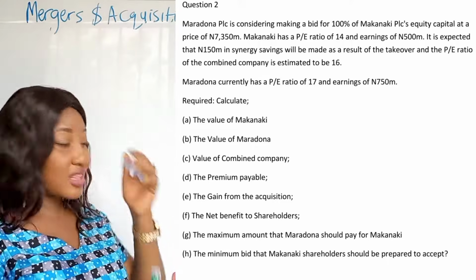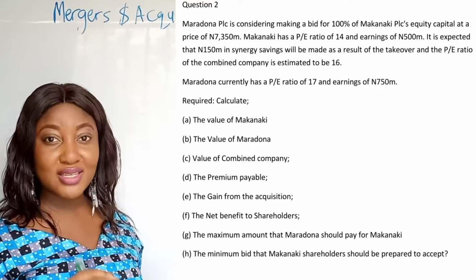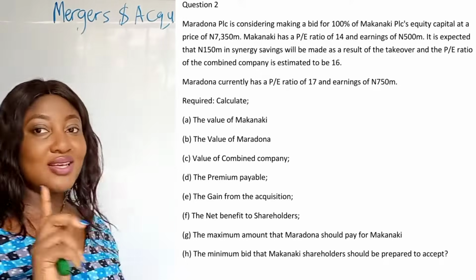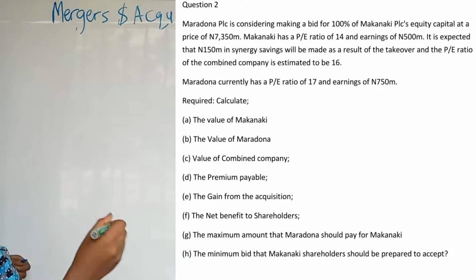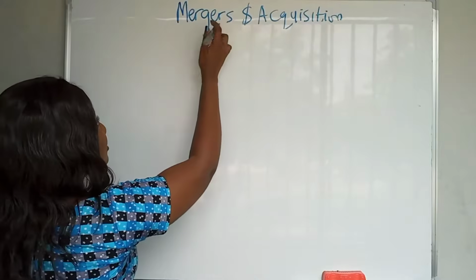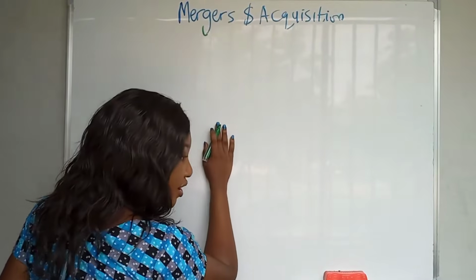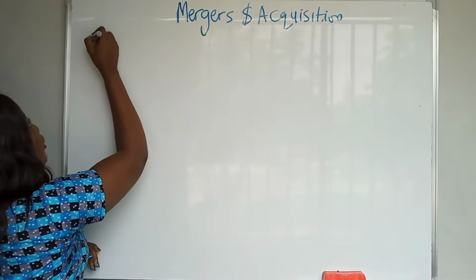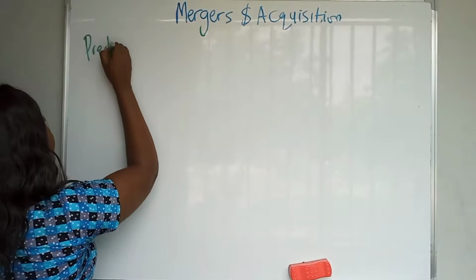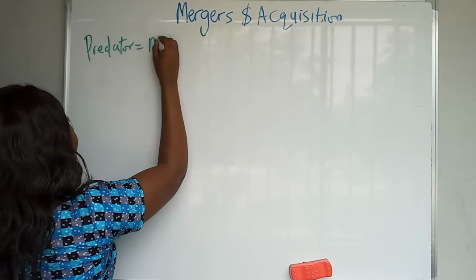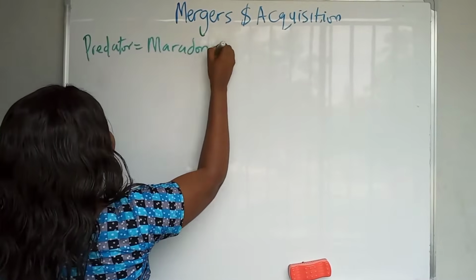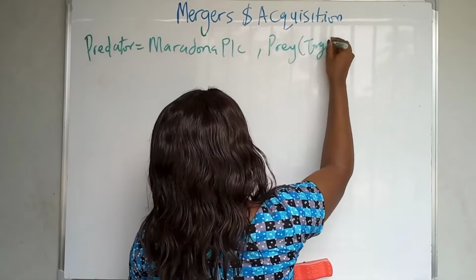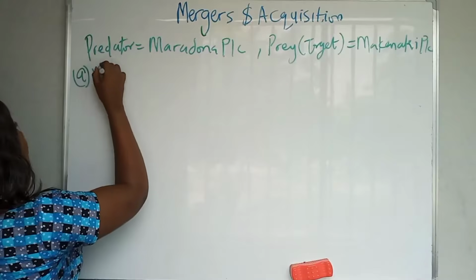After this question, we'll solve another example. That one is an ACCA question, a very big exam question that will write reports also. That's why I said you should carry your notes, right? So let's solve. Required: first they say you should do what? Value Makanaki. So here you know that the predator company is Maradona PLC, and the prey or the target company is Makanaki, the value of Makanaki.